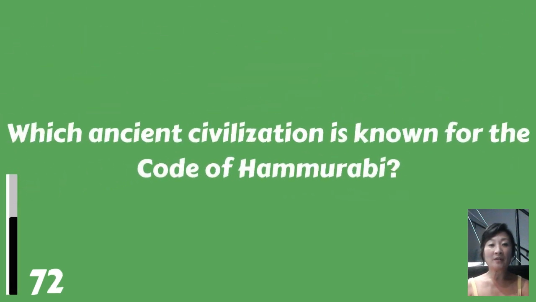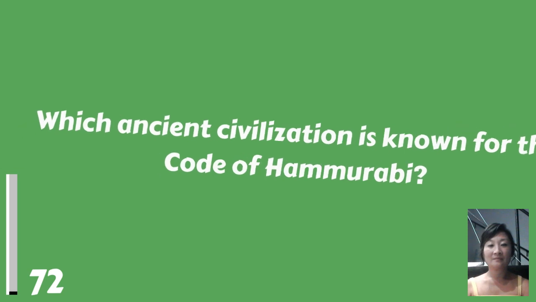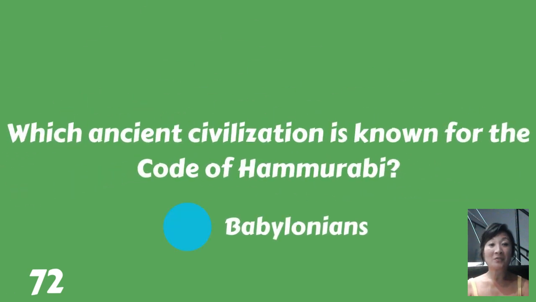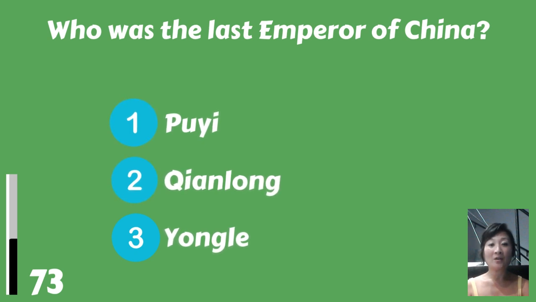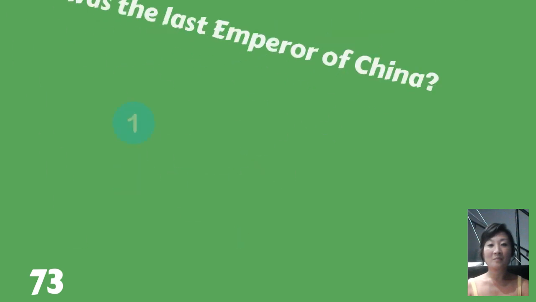Which ancient civilization is known for the Code of Hammurabi? The Babylonians. Who was the last emperor of China? Puyi, Qianlong, or Yongle? Puyi.